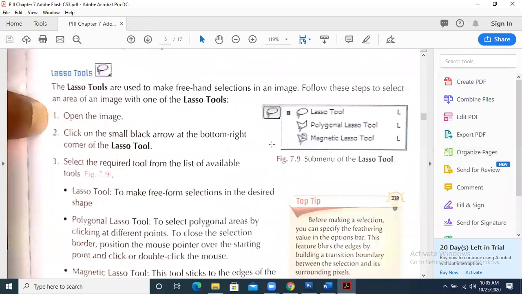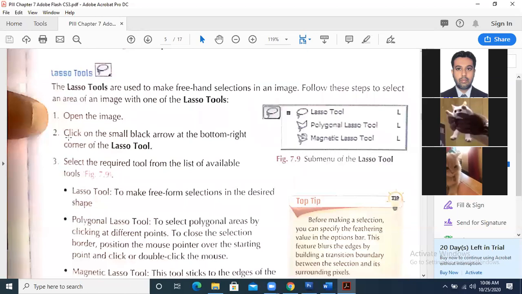In selection tool, we had used one marquee tool. Now in selection tool, we have got lasso tools. Lasso tools are used to make freehand selection. In selection, there are basically the lasso tool, polygon tool, and magnetic lasso tool. These are the three tools for selection available, and we need to understand their purpose and how we use them.